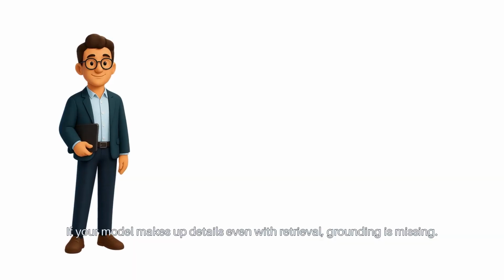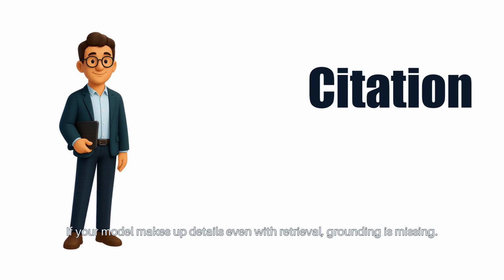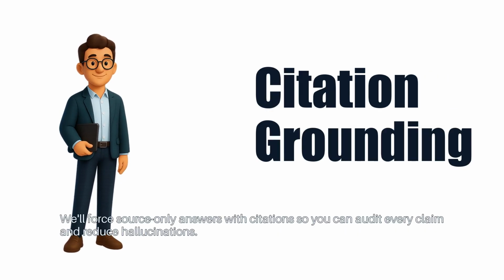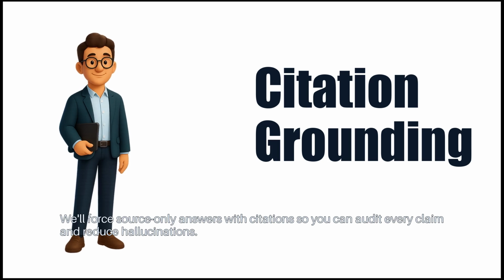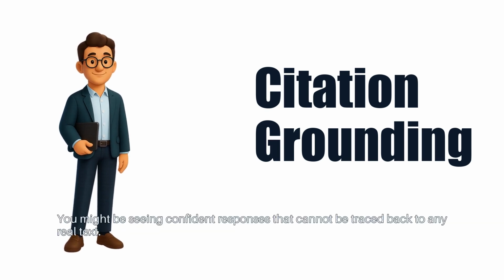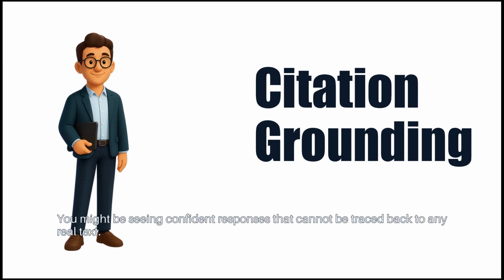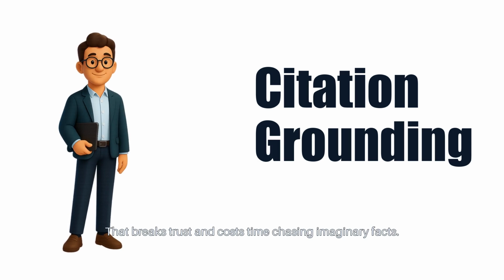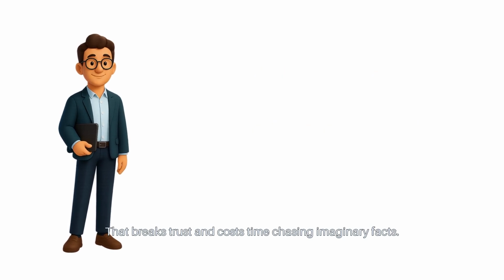If your model makes up details even with retrieval, grounding is missing. We'll force source-only answers with citations so you can audit every claim and reduce hallucinations. You might be seeing confident responses that cannot be traced back to any real text. That breaks trust and costs time chasing imaginary facts.